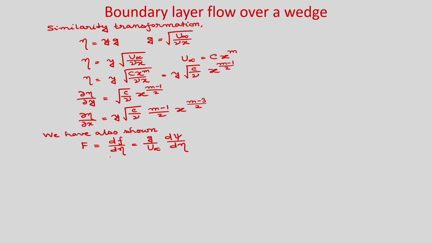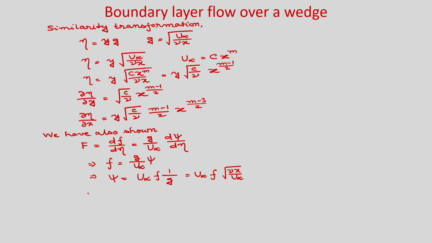So, from here you can write f is equal to g by u infinity into psi, and you can write psi as u infinity into f into 1 by g. And what is g? G is root u infinity by nu x. So, you can write u infinity f into root of nu x by u infinity.